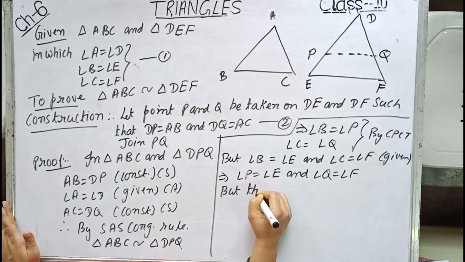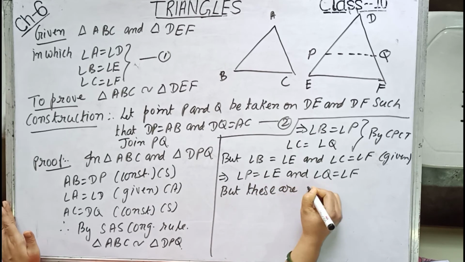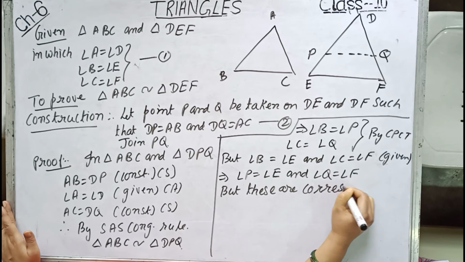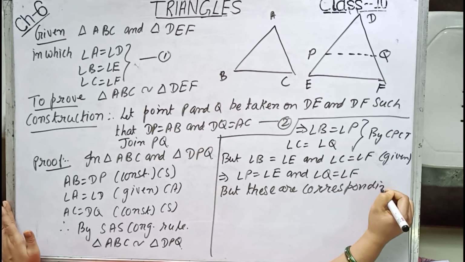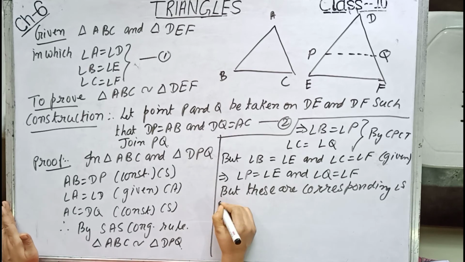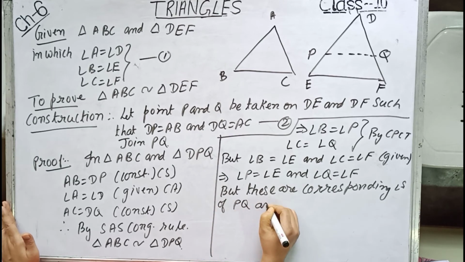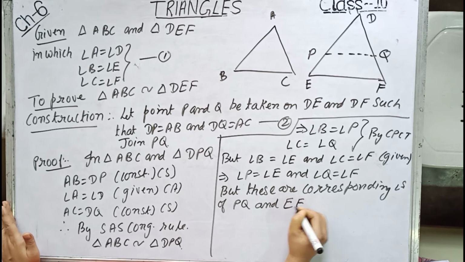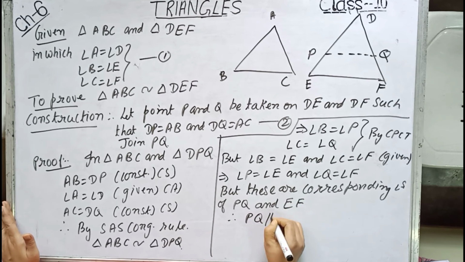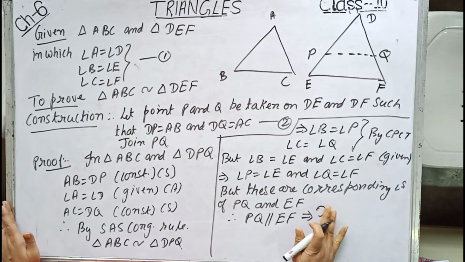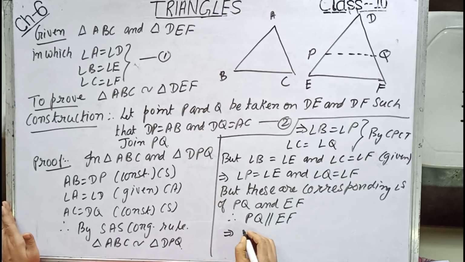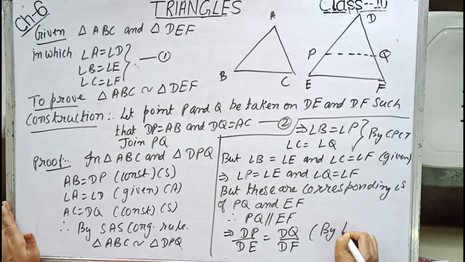But these are corresponding angles of PQ and EF. Therefore, PQ is parallel to EF. This implies DP by DE equals DQ by DF by BPT.